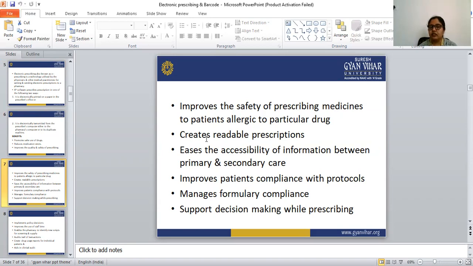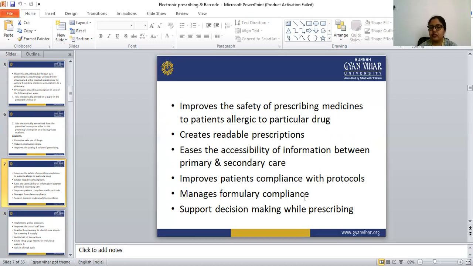It eases the accessibility of information between the primary and the secondary care. With the help of this electronic prescription, it is very easy to access the information between the primary and the secondary care. And it also improves the patient compliance with protocols. Okay, next, it manages formulary compliance.